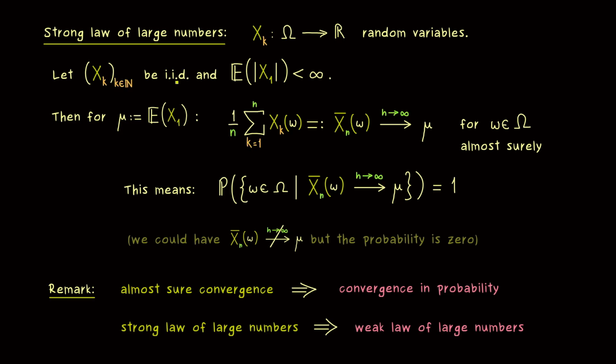But if we take IID random variables, we don't have a problem, because then we have everything that we discussed now. In particular, if the expectation exists, then we always have the strong law of large numbers. And now you know that this one is very important, because it actually tells us what happens for large n with the averages of the random variables.